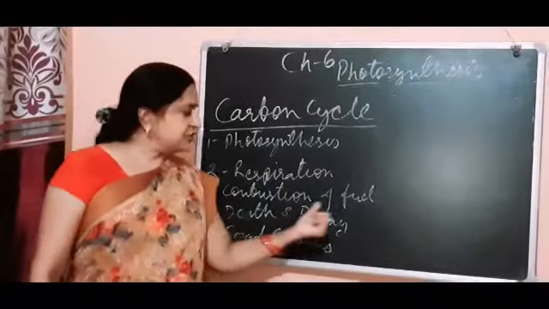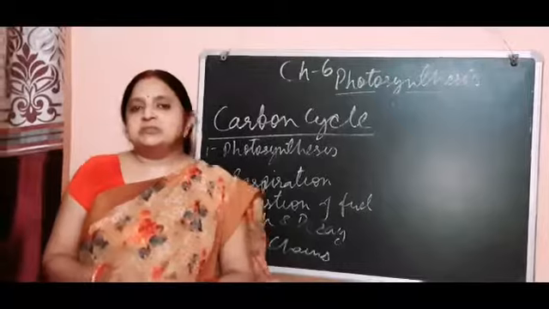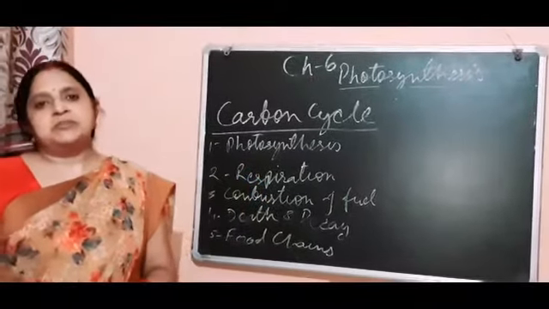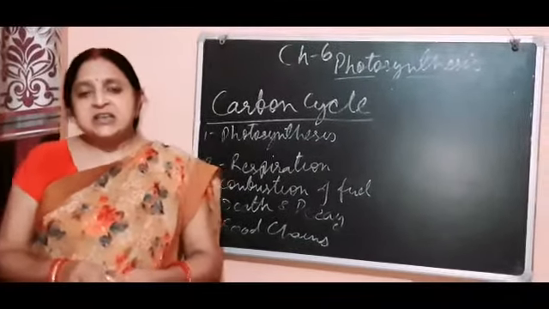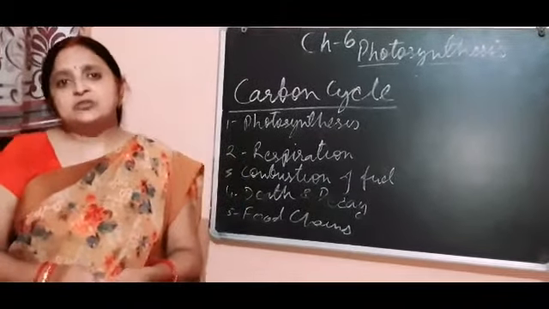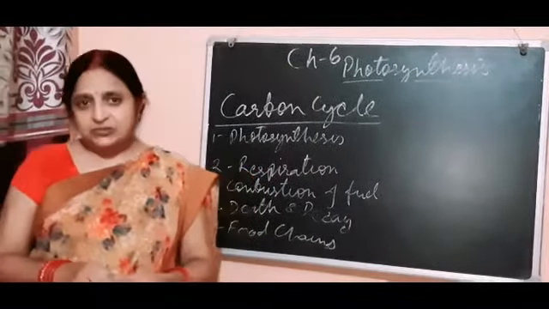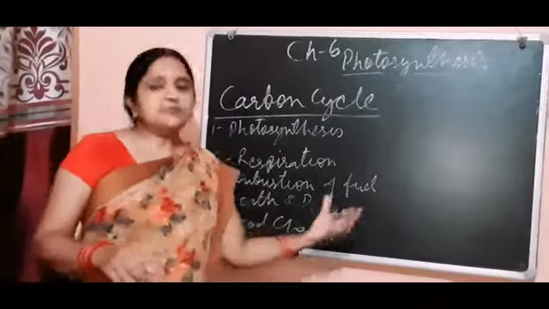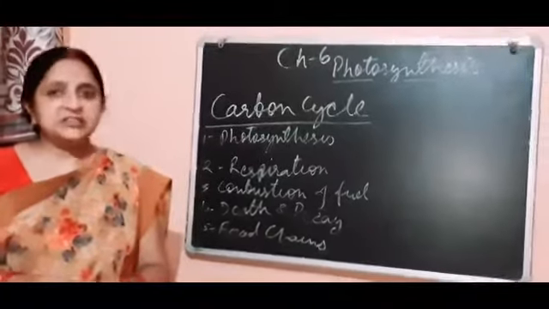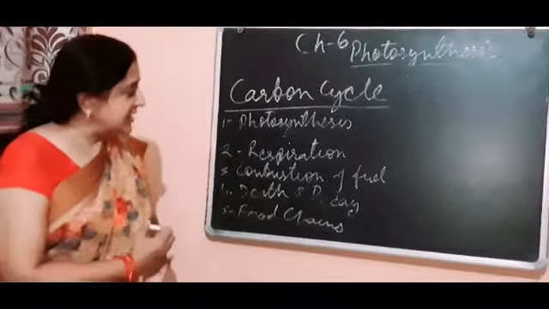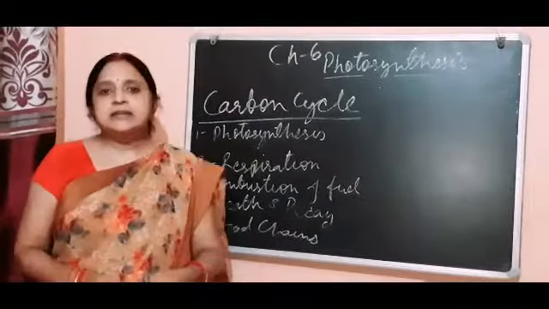Now, the next is the combustion of fuel. We all know that dead or decayed plants and forest materials convert into wood and most of the fossil fuels, and combustion of these fossil fuels releases CO2 gas into the atmosphere. In this way, it also regulates the carbon dioxide concentration, and in this way it regulates the carbon cycle in the atmosphere. Death and decay.